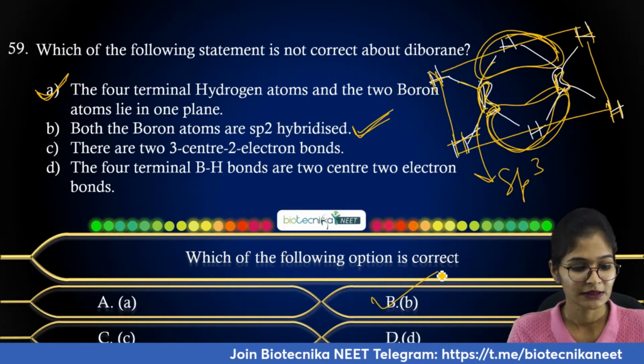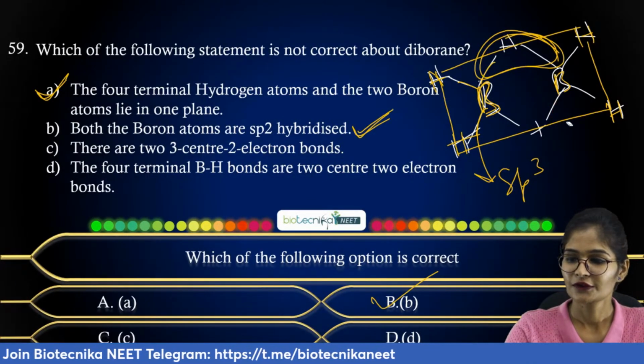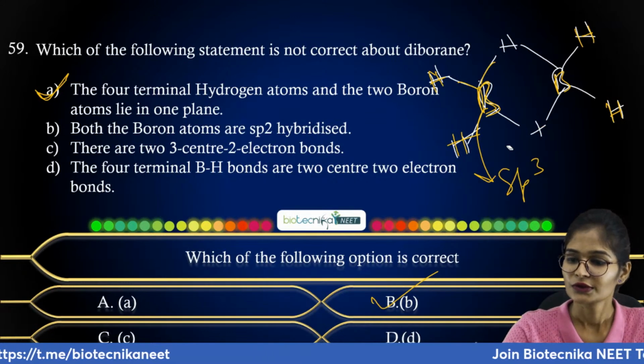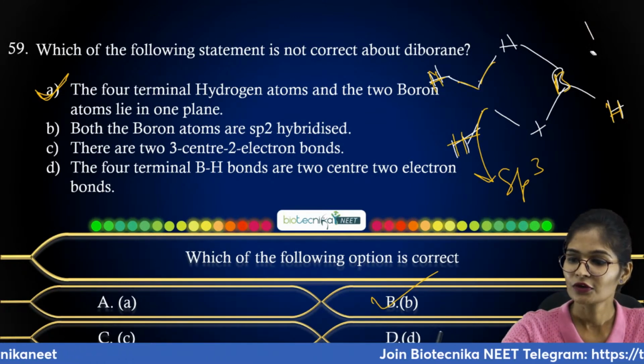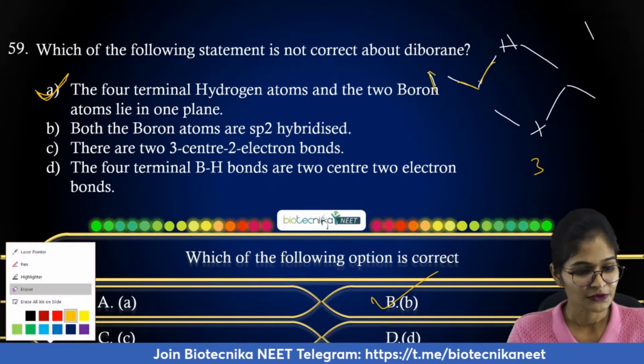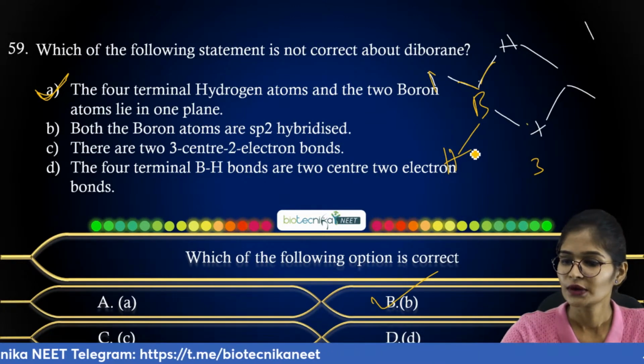But just let me clear your different statements, whatever they have given. With respect to the 3-centered 2-electron bond, they are telling that a 2-centered 2-electron bond exists in case of diborane, right? So your option C, what they have given, that is the 3-centered 2-electron bond, right?